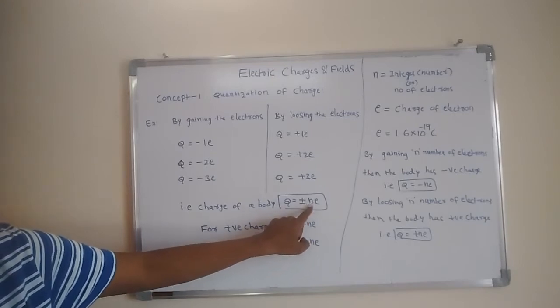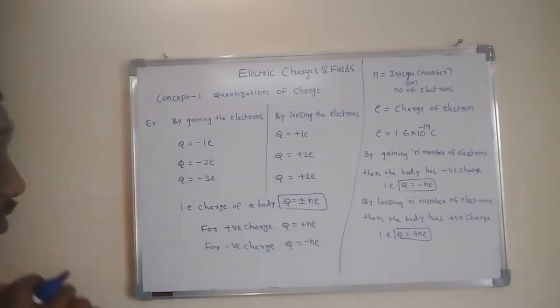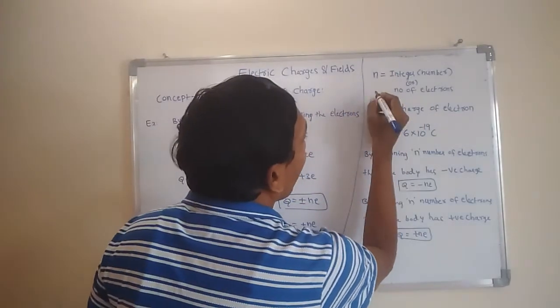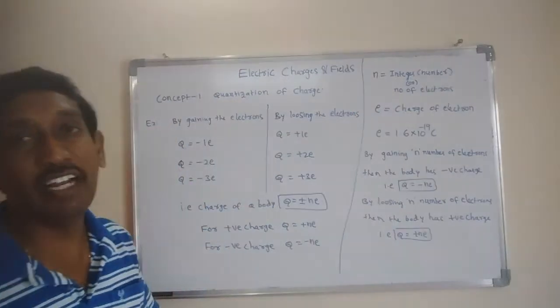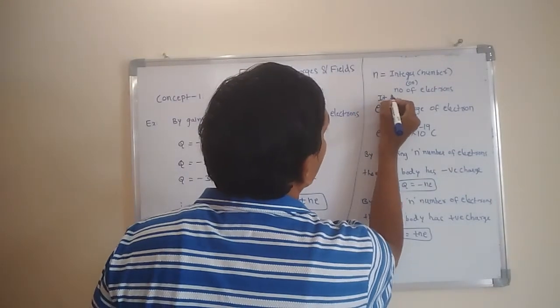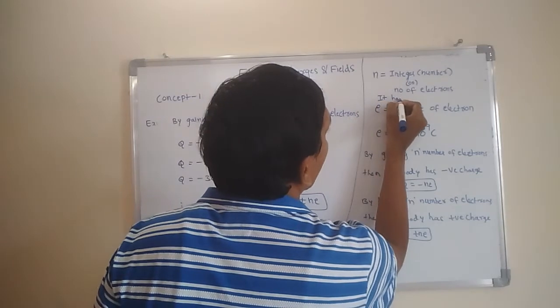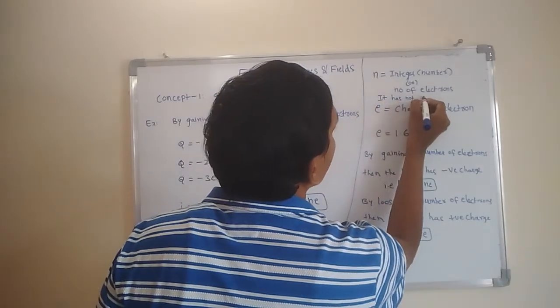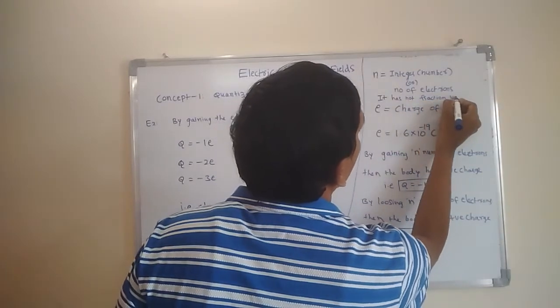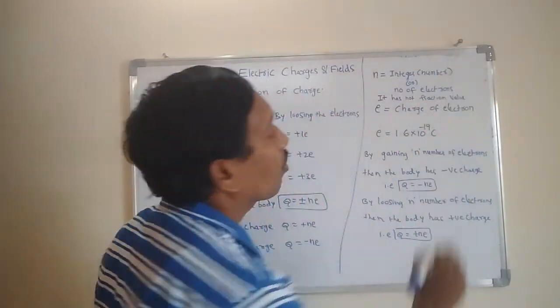It is an integer number. One more important point: this integer number N does not have a fraction value. Must and should remember, N is not a fraction value.